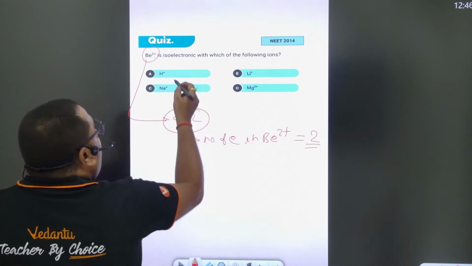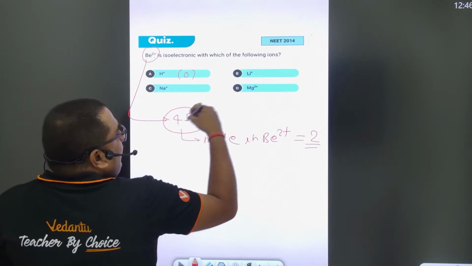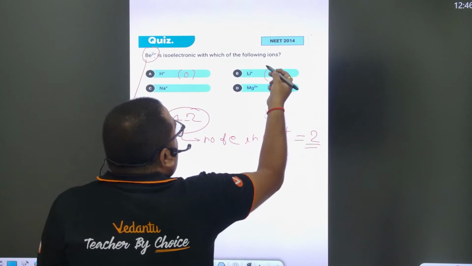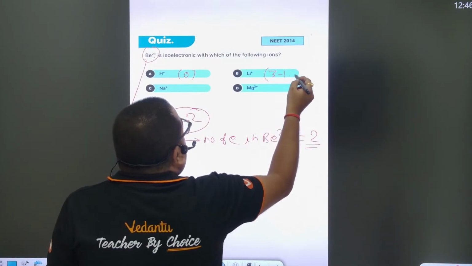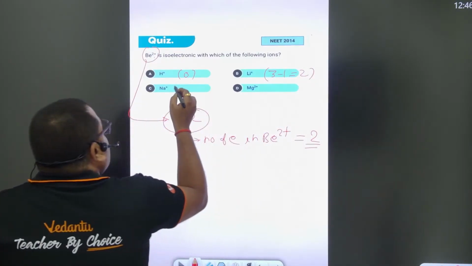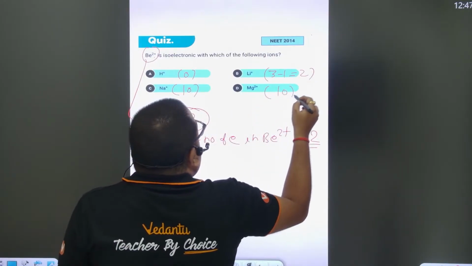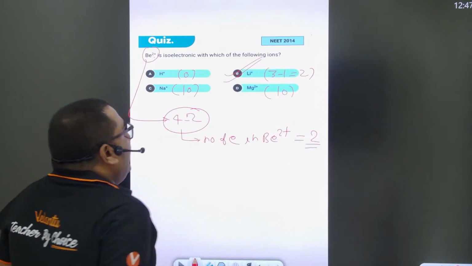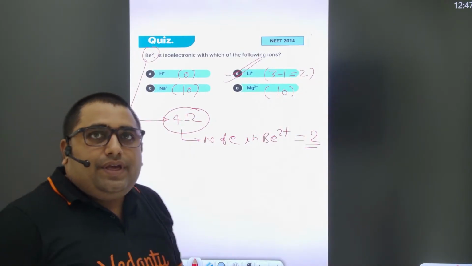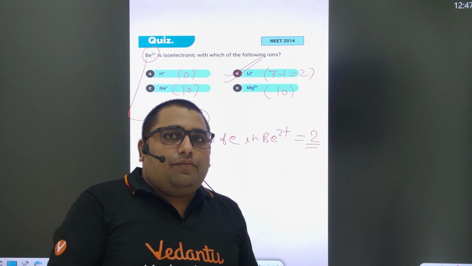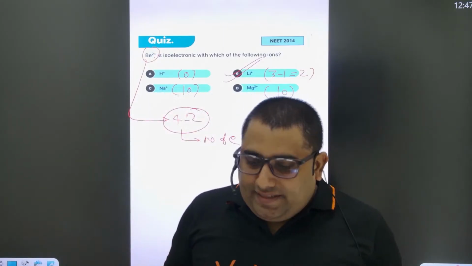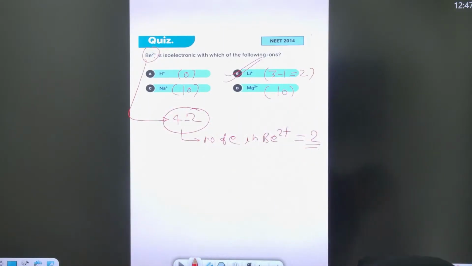In H+, there are 0 electrons. In Li+, there are 2 electrons because the atomic number is 3, and 3 minus 1 is 2 electrons. In this case, how many electrons? 10 electrons. In this case, 10 electrons as well. So Li+ is isoelectronic with Be2+. Are all of you getting it? Please reply in the chat box.